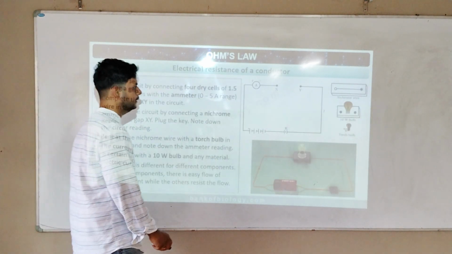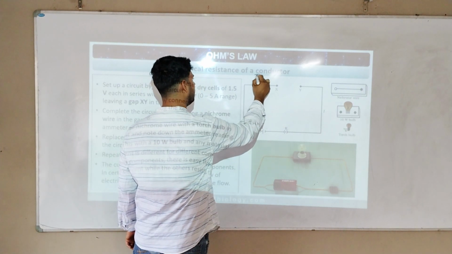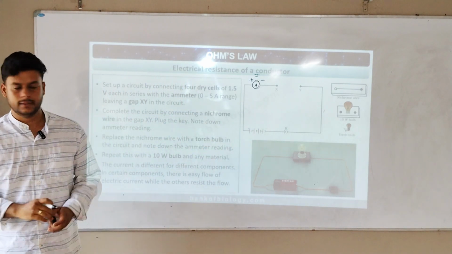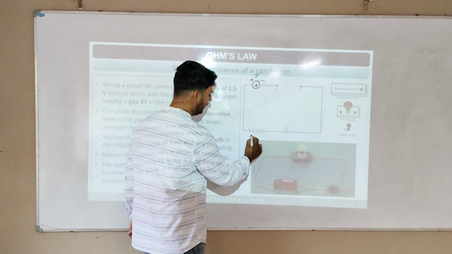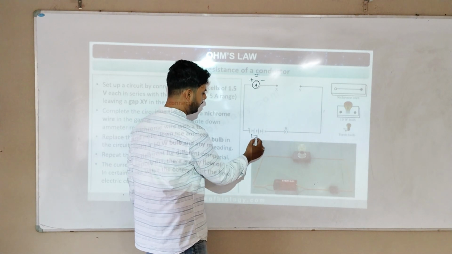Now see here, they have taken an ammeter. An ammeter is a device which tells about the current, how much current is flowing, how much current is not flowing. It will tell us about the current. Now, it's a very simple experiment. Here we are applying batteries. How many batteries? 1, 2, 3, 4. 4 batteries are applied here.